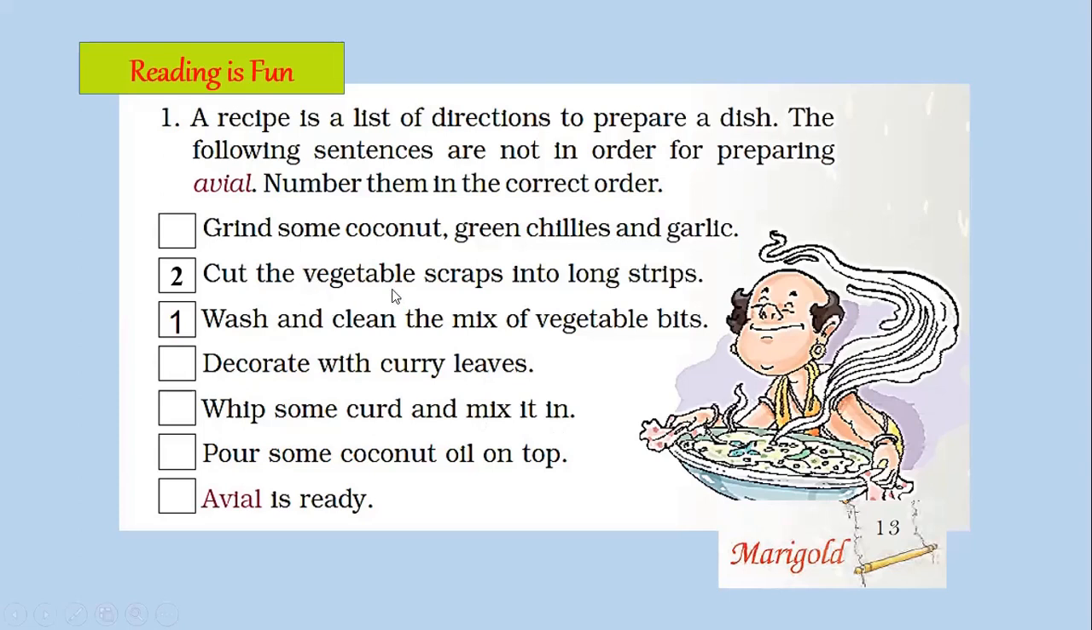Yes, it is cut the vegetable scraps into long strips. After that, we need to grind some coconut, green chilies and garlic. Then you have to whip some curd and mix it in. After that, pour some coconut oil on top. And finally, decorate the curry with curry leaves. And your avial is ready.